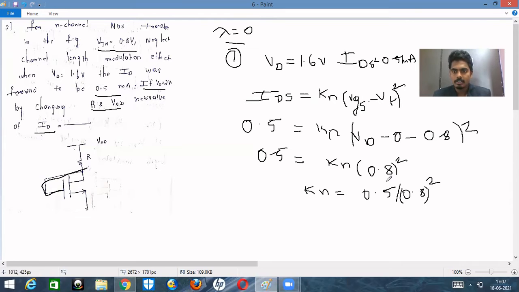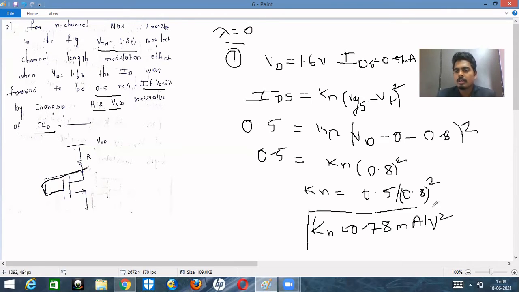If you calculate it, you will get 0.78125. Therefore Kn is equal to 0.78 milliampere per volt square. This is the first conclusion that we have got.